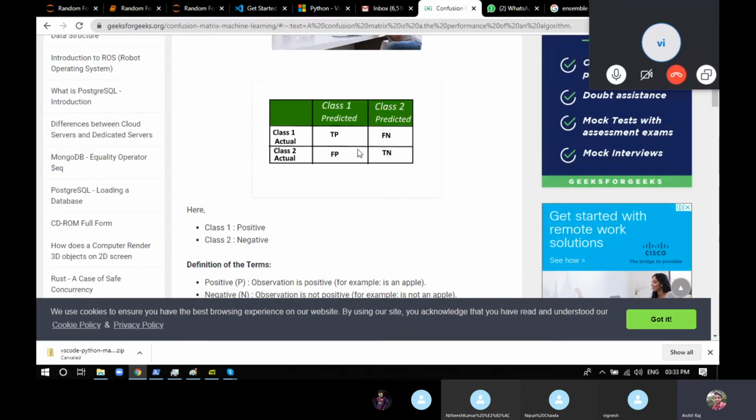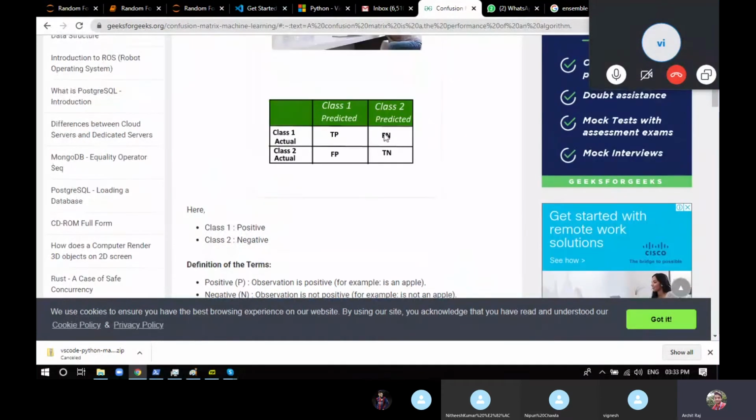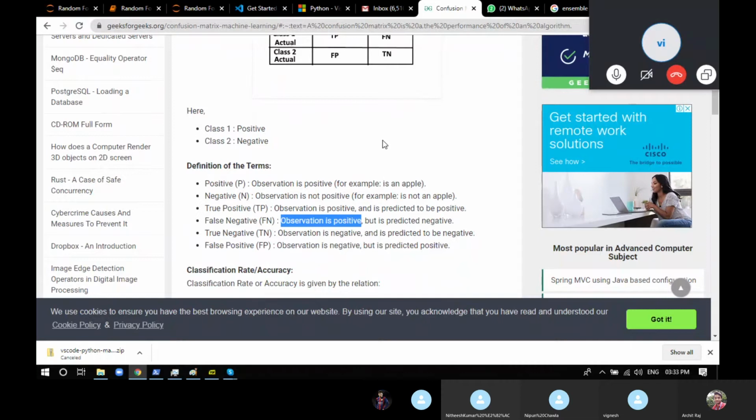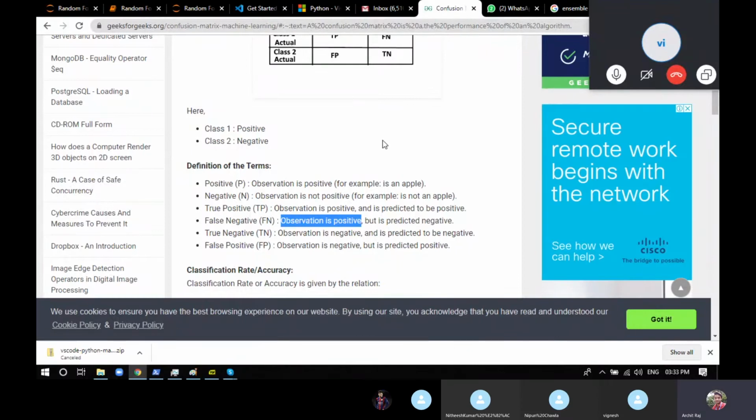It means it's true positive. Now comes false negative: the observation which is positive but is predicted negative. It means it's a false negative value, that the observation was true but the model considered it as false because the model is not completely accurate. The answer you're supposed to get was true, but what you got is false.